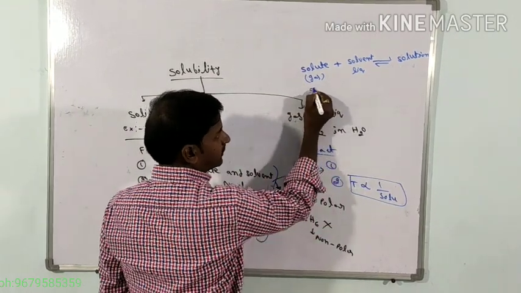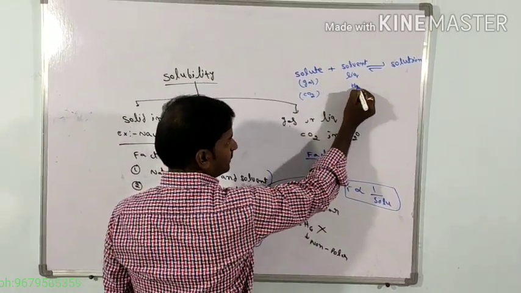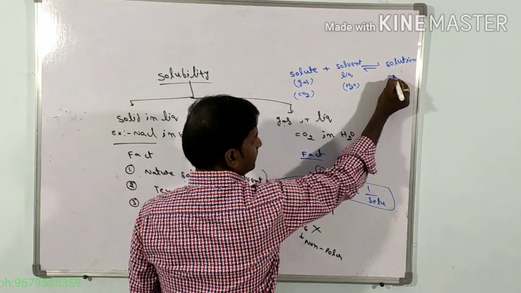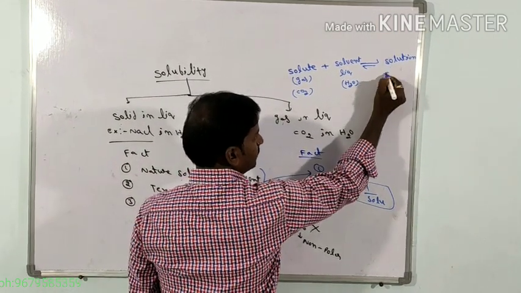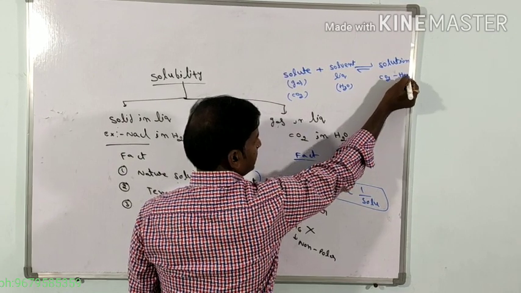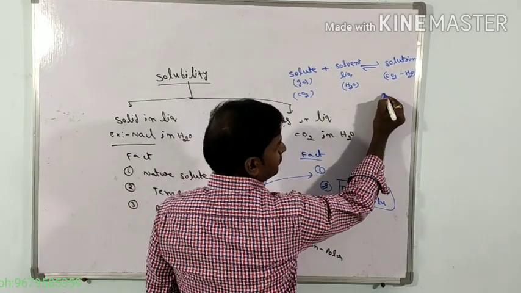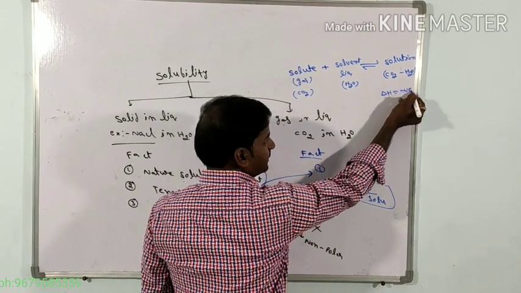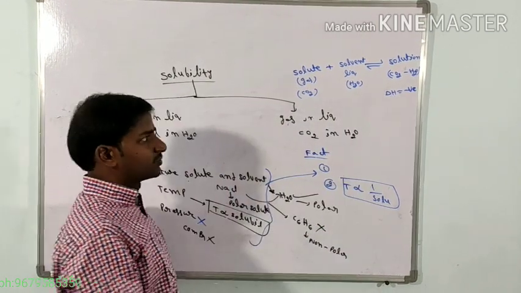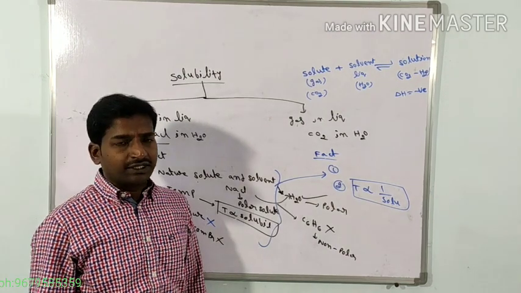If you take this CO2 and this H2O, this is the CO2 H2O mixture. This is an exothermic process. Delta H is negative.